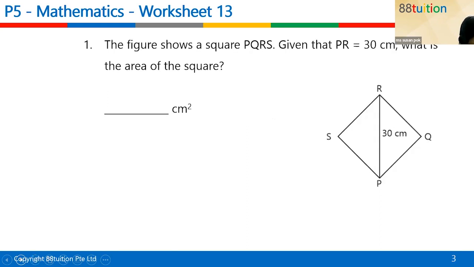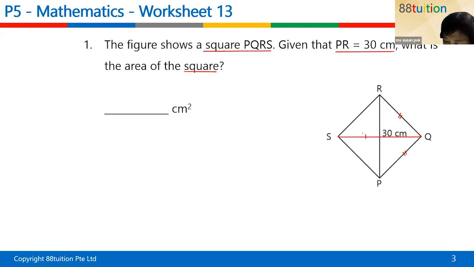Okay, all right. Question number 1. The figure shows square PQRS. So there's a square here. Given that PR is 30, so here is the diagonal. What is the area of the square? Now, since this is the diagonal and this is the square, this one is an isosceles triangle, right? So meaning to say this diagonal is also 30, right? So since this and this are equal, right?